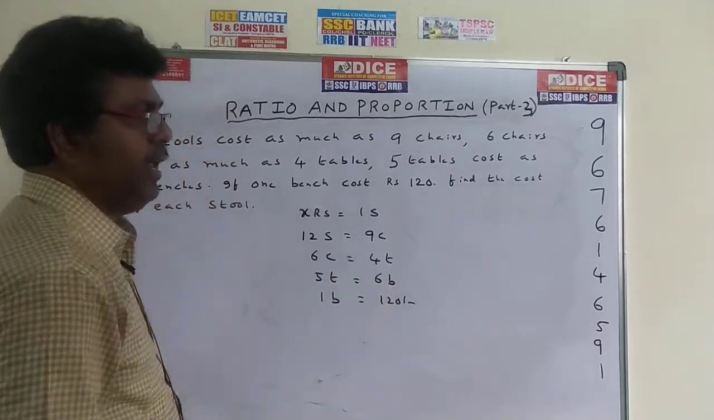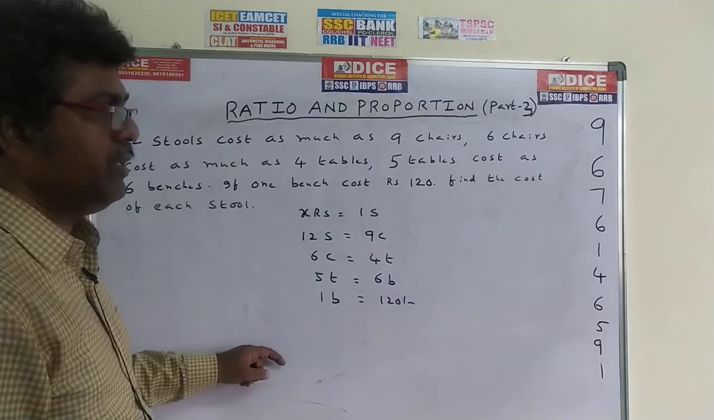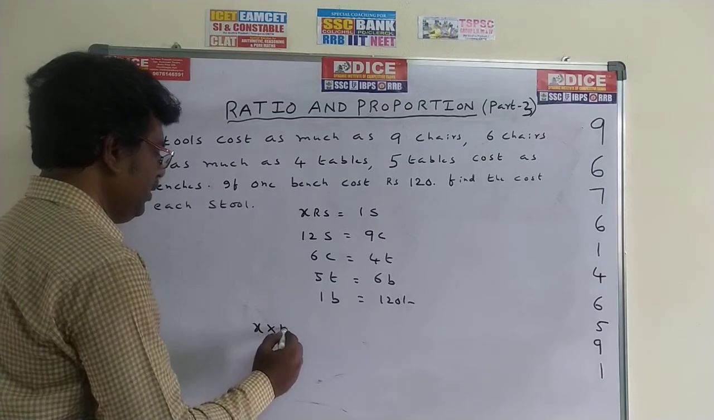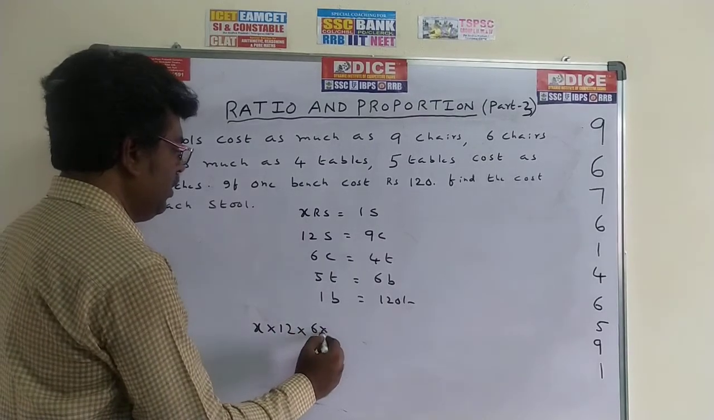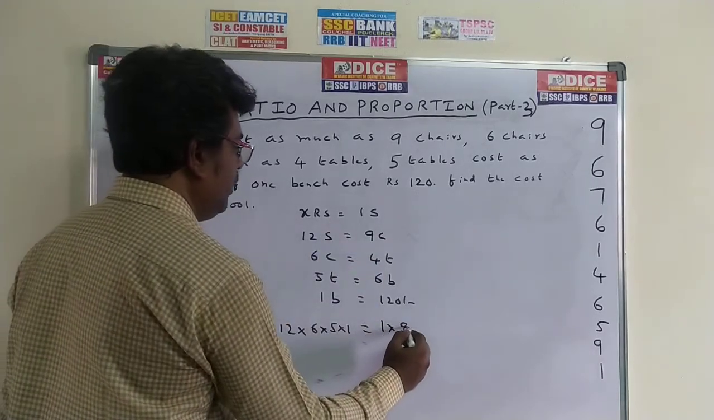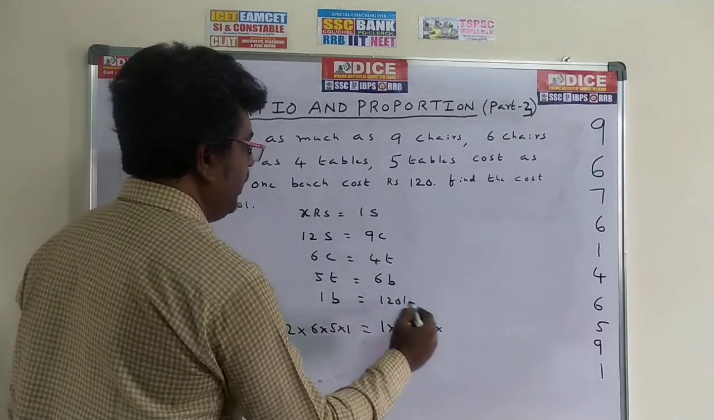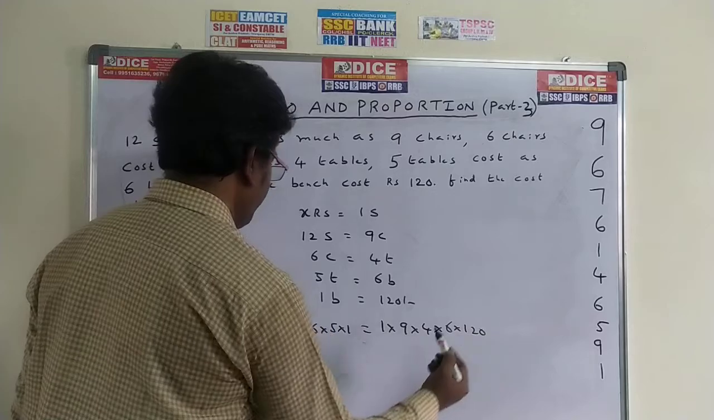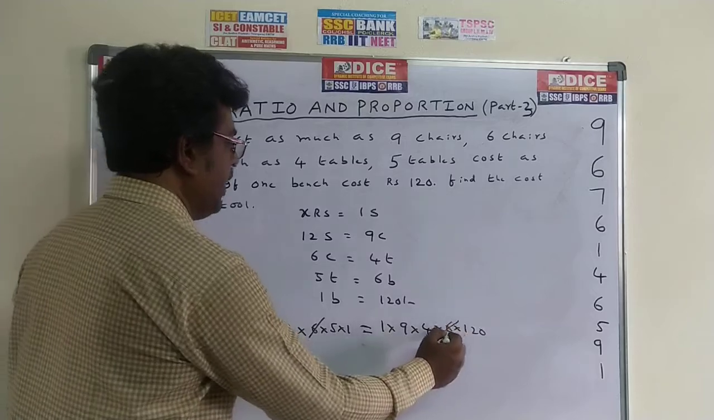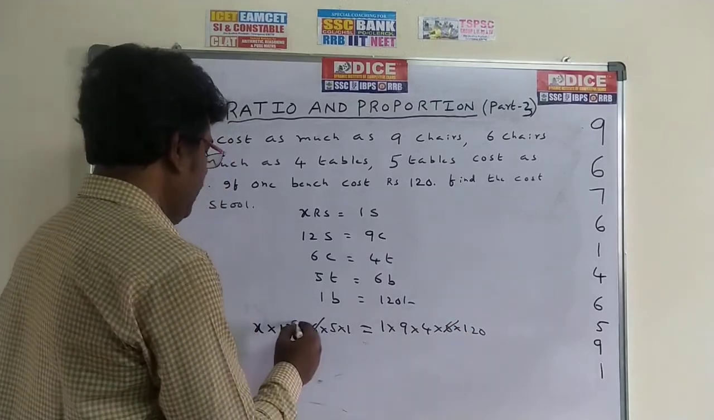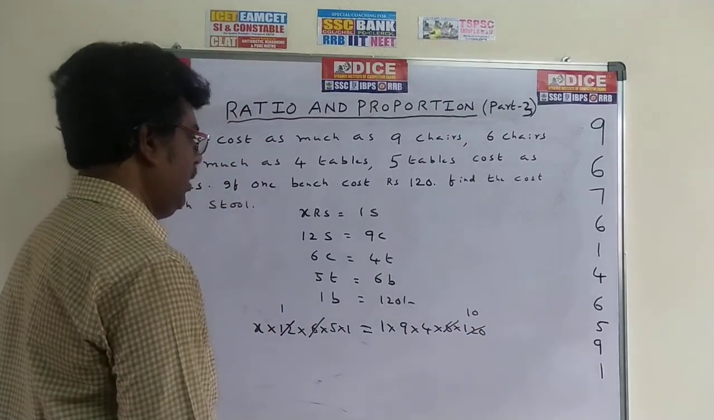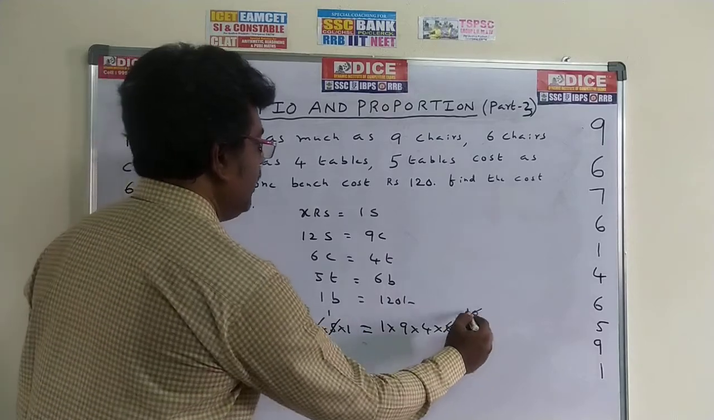This is the process. Next, what you have to do: multiply the left hand side numbers is equal to multiplying the right hand side numbers. Left hand side numbers are x into 12 into 6 into 5 into 1 is equal to right hand side numbers 1 into 9 into 4 into 6 into 120. Now we can cancel. This 6 and this 6 cancel. Now 12 ones are 12, 12 tens are 120. Now 5 ones are 5, 5 twos are 10.